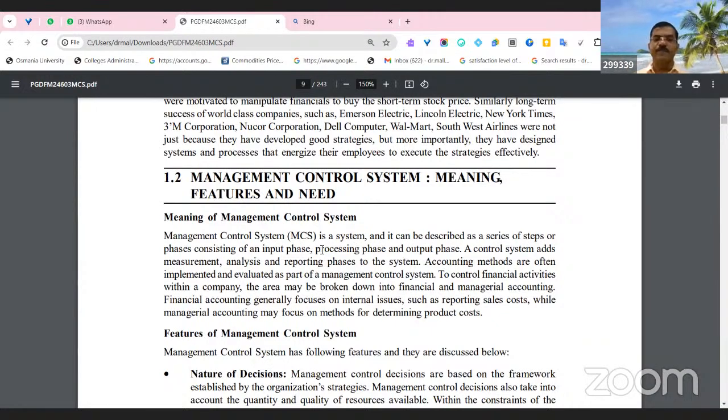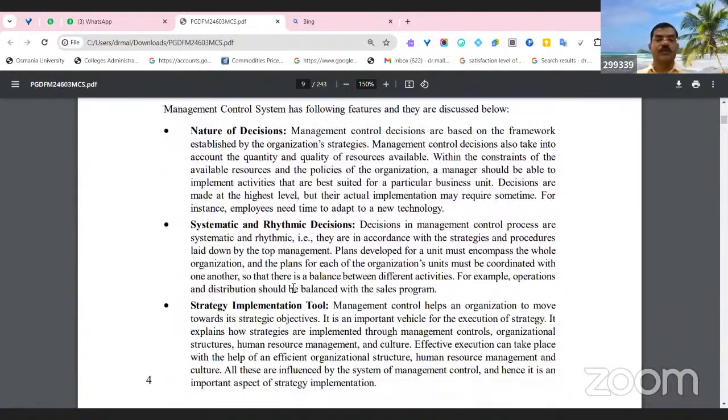Input phase, initial phase, processing phase, and output phase. Right? So a control system adds its measurement, analysis, and reporting phases also to the system. So, the accounting method, most of the time we follow this accounting method in implementing and evaluating the management control system, like the audit process, all such things, right?